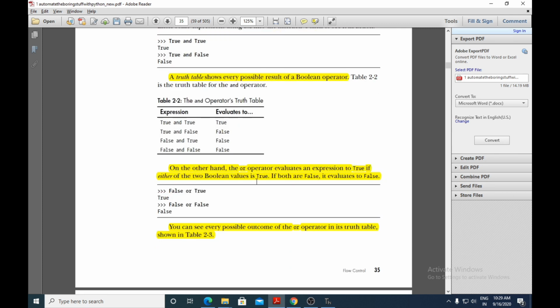On the other hand, the OR operator evaluates an expression to true if either of the two Boolean values is true. So here they are talking about the second Boolean operator, that is the OR operator. The OR operator also works only on two Boolean values, true and false. Here they have shown false or true. Here one value is true, so it will result in true, and it will result in false only when both of the values are false.